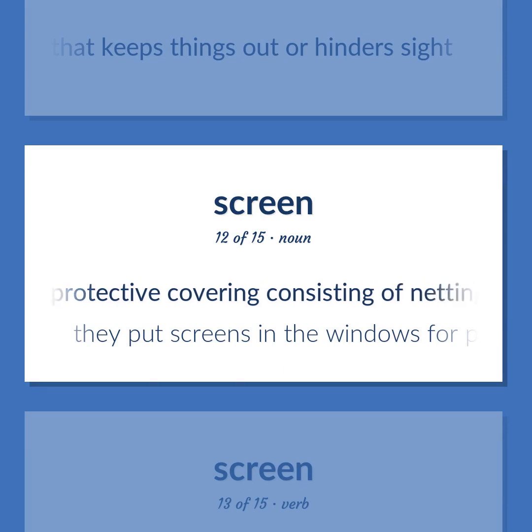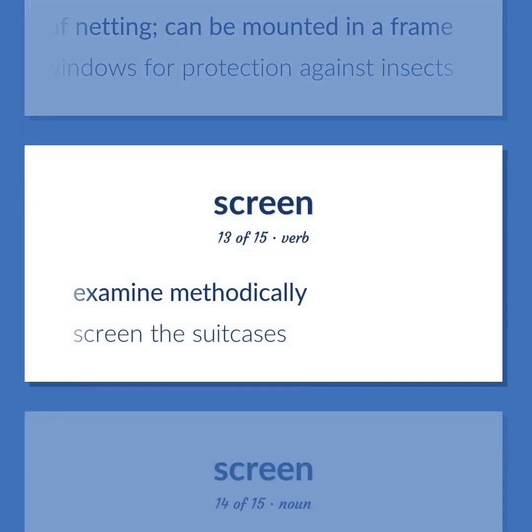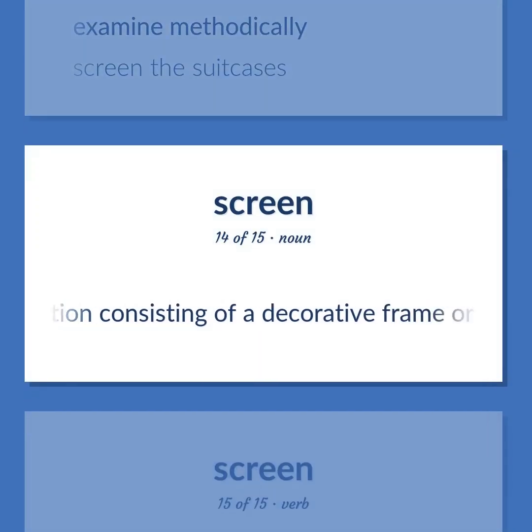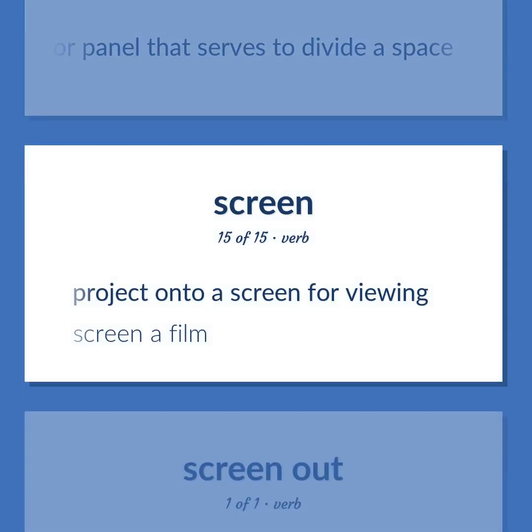A protective covering consisting of netting, can be mounted in a frame. They put screens in the windows for protection against insects. Examine methodically. Screen the suitcases. Partition consisting of a decorative frame or panel that serves to divide a space. Project onto a screen for viewing. Screen a film.